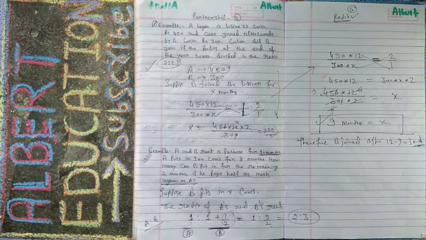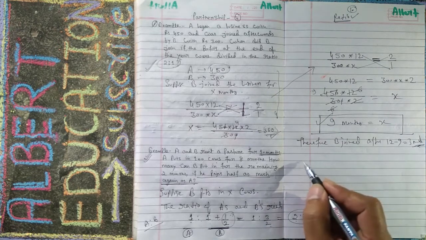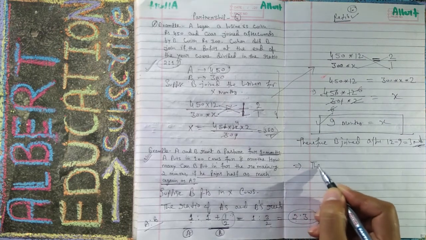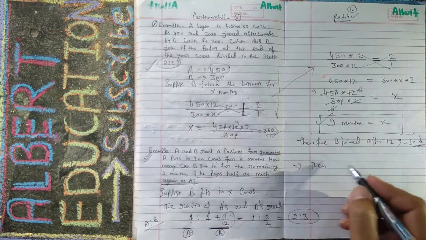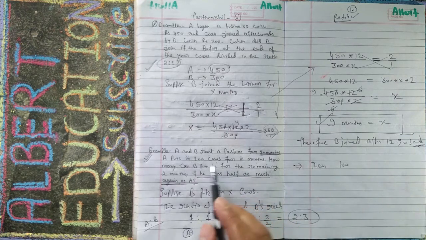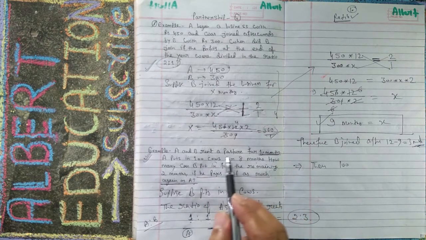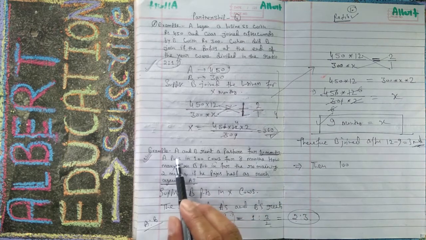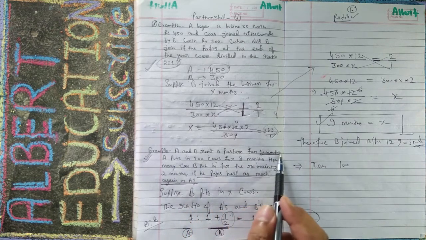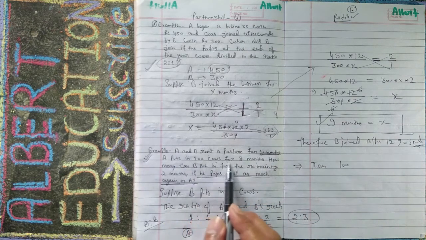Now we have to find the cows. A and B rent a pasture for 10 months. A puts 100 cows for 8 months.